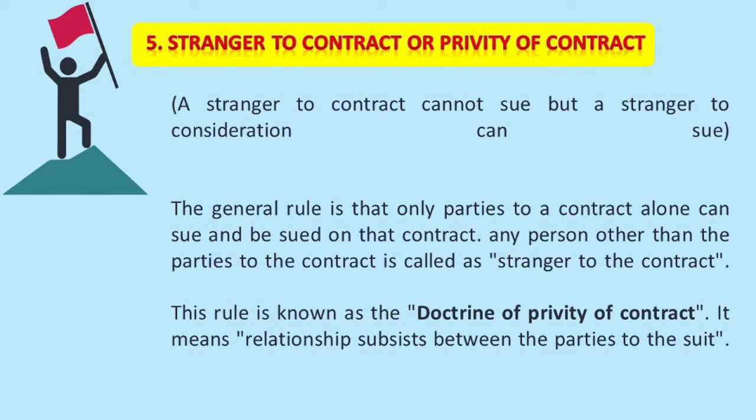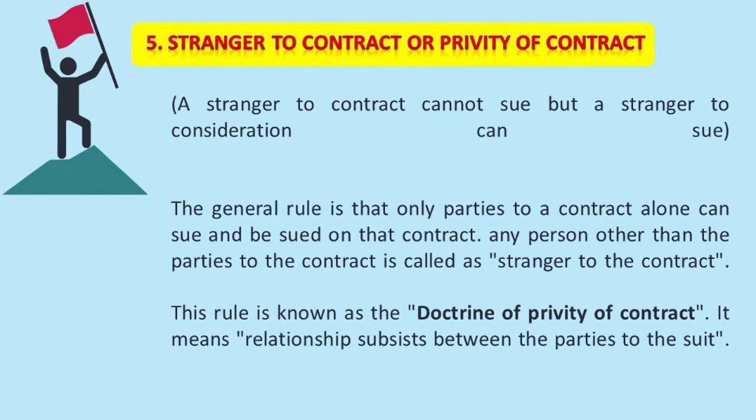But a stranger to a contract cannot sue, but a stranger to a consideration can sue. The general rule is that only parties to a contract alone can sue and be sued on that contract. Any person other than the parties to the contract is called a stranger to the contract.